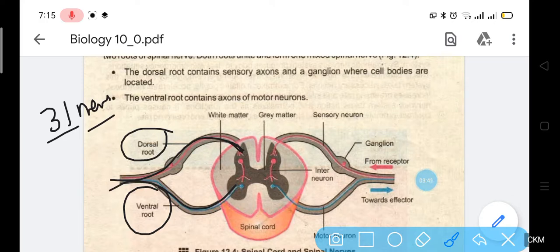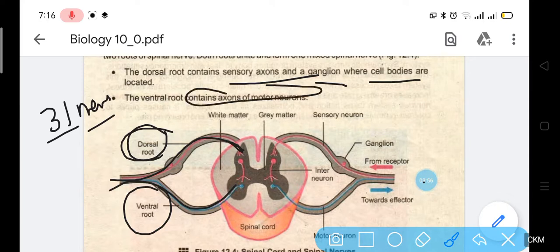Ganglions, as I told you before, are helping nerve cells as well as cell bodies. So the dorsal root is made up of sensory axons, ganglion, and cell bodies. The ventral root is made up of the axons of the motor neurons. So the dorsal roots are made up of sensory neurons, whereas the ventral roots are made up of motor neurons.